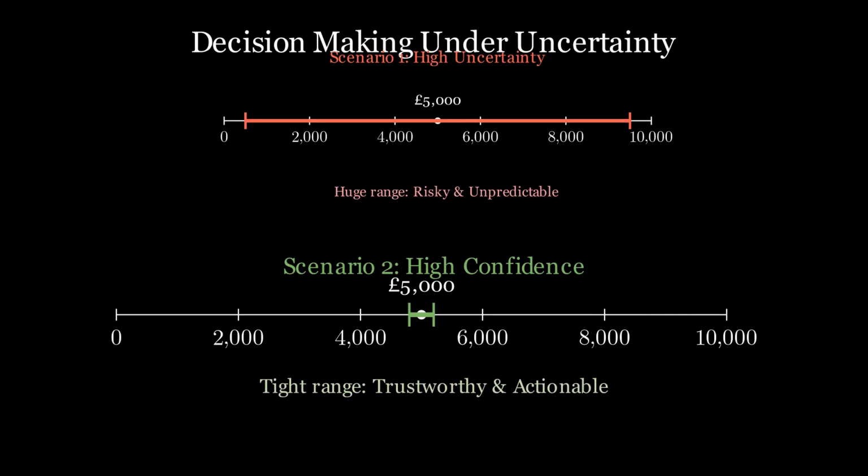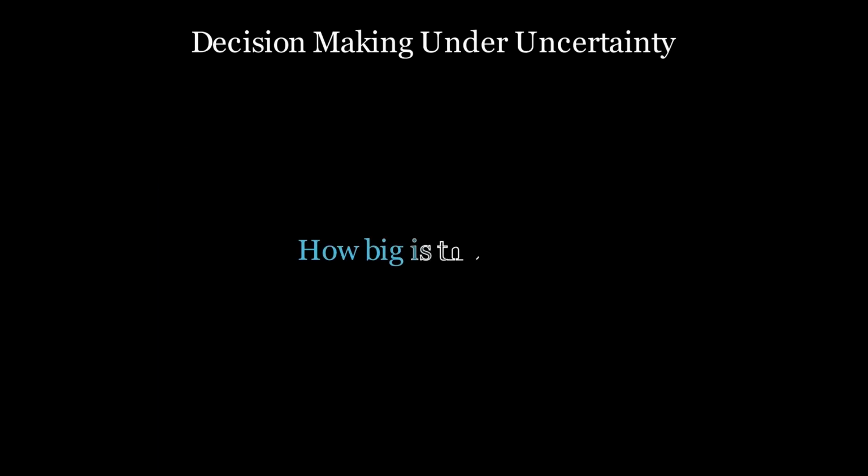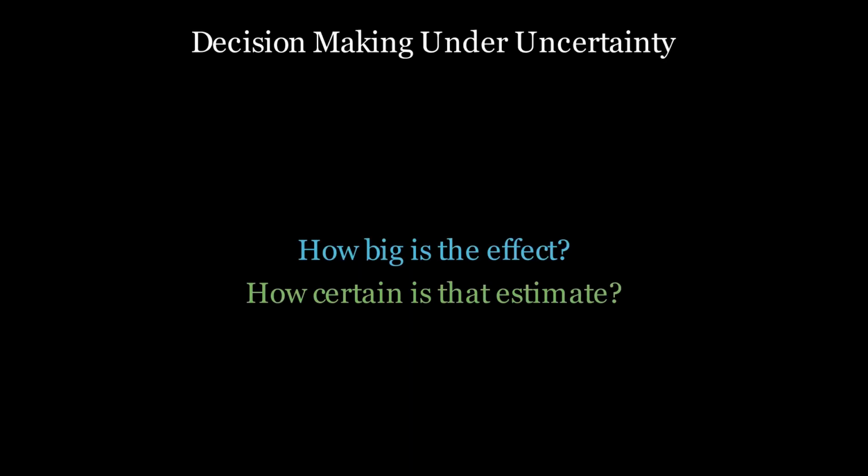Now that is very tight, much more predictable, much easier to trust, much easier to act on. So, the real question is not just what is the expected impact, but also how much can it vary? Because in the real world, decisions are made on confidence, not just numbers. So, always think in two steps. How big is the effect and how certain is that estimate?